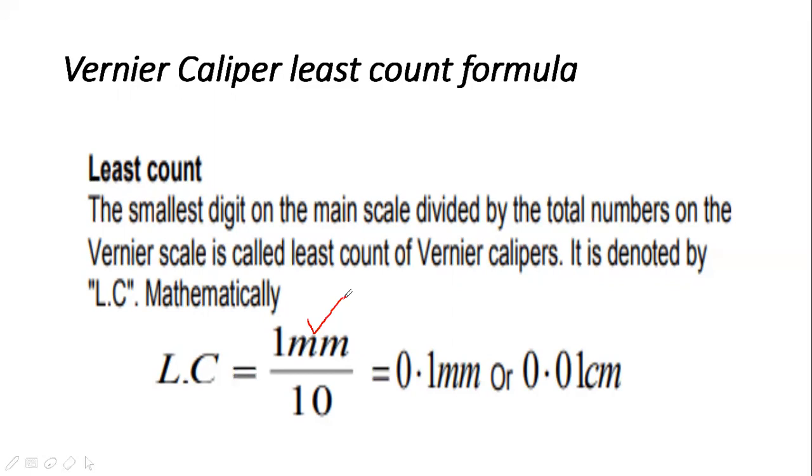When the pitch is divided by the number of vernier scale divisions, the number of divisions on the vernier scale is 10. So when the pitch of the vernier caliper is divided by the number of vernier scale divisions, you will get the least count.